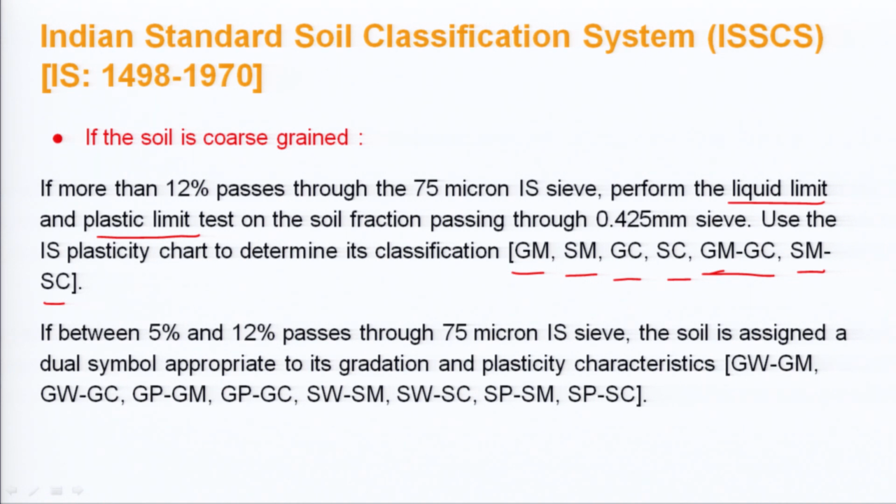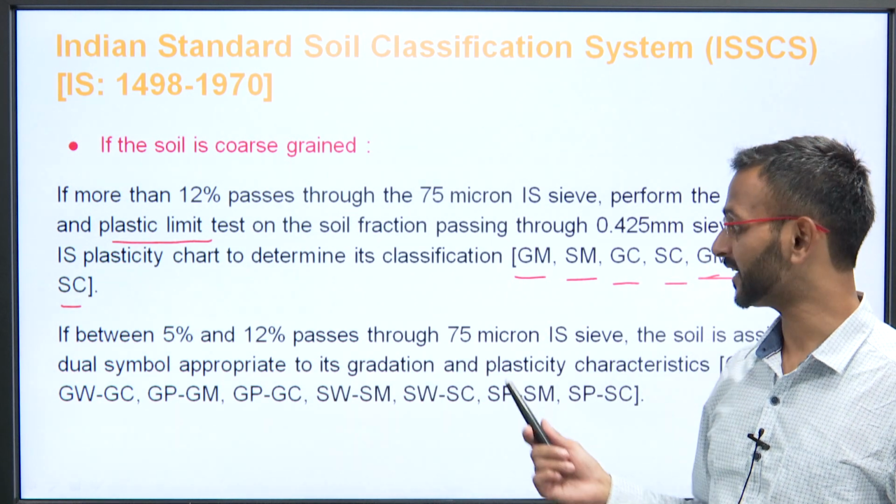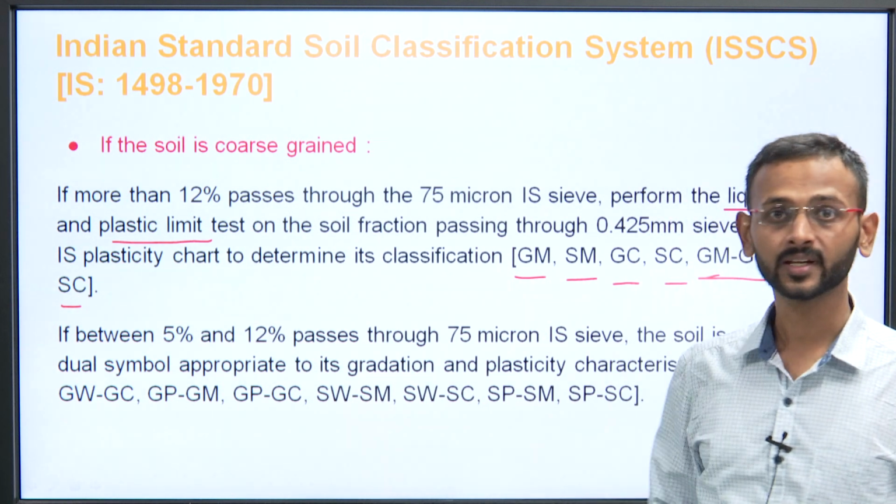The very first part denotes the gradation, and the second part denotes the nature of fines. So, let us see here: GW-GM, similarly GW-GC, GP-GM, GP-GC, and then SW-SM, SW-SC, SP-SM, and SP-SC.